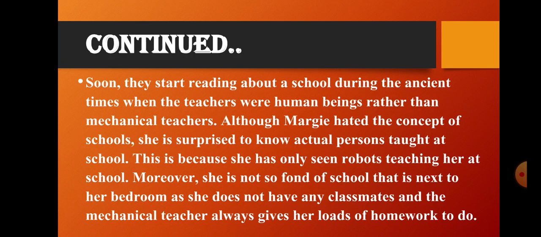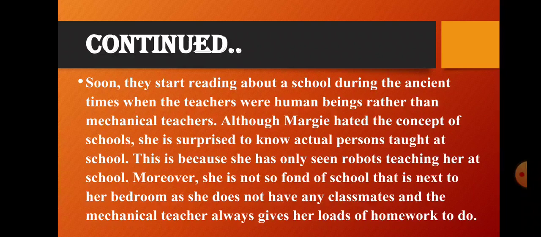And moreover, she's not so fond of school that is next to her bedroom, as she does not have any classmates, and the mechanical teacher always gives her loads of homework to do. Here, there were no classrooms in the future. The classroom was next to Margie's bedroom only, and there were no classmates.